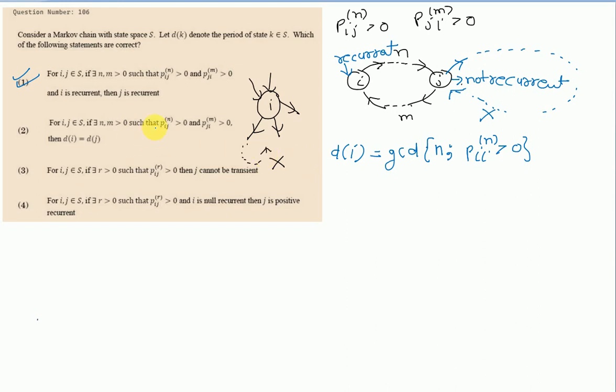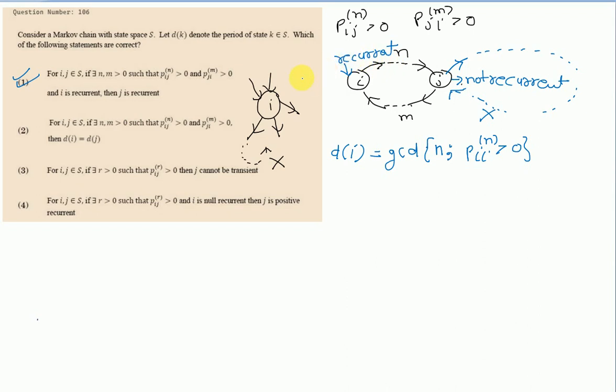From this diagram we can easily see that i and j form a communicating class, and it is a proven result that if i and j are contained in a communicating class, then they must have the same period. But how do we prove it? It is not good to know only the results.